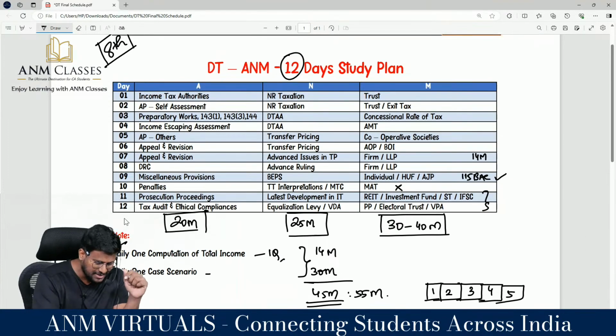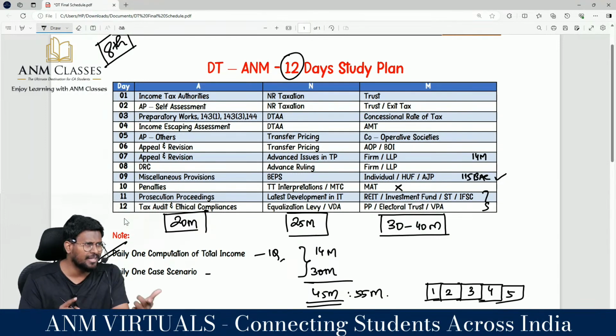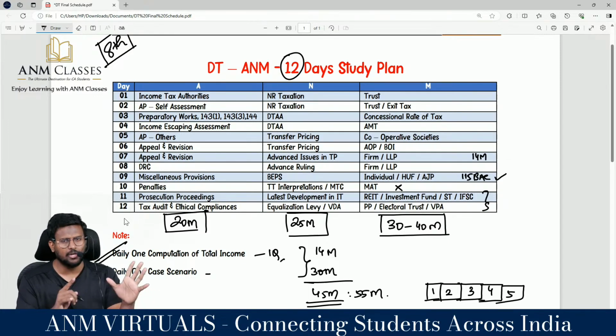Like that, 12 bricks are there. At least 2 times you can go through it. Go through the timetable, tick the timetable, complete whatever you are doing. Write the mock test. We are having mock number 1 on 7th, and on 20th I'll be keeping mock number 2 for direct tax. And I'll be uploading the answers also for those mock examinations.